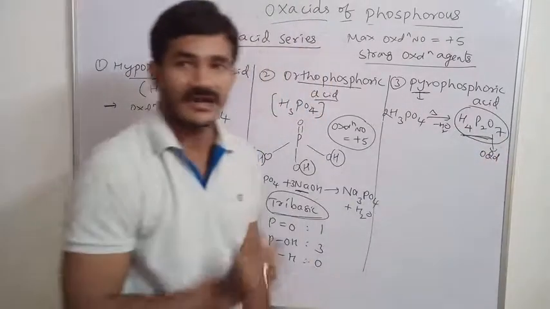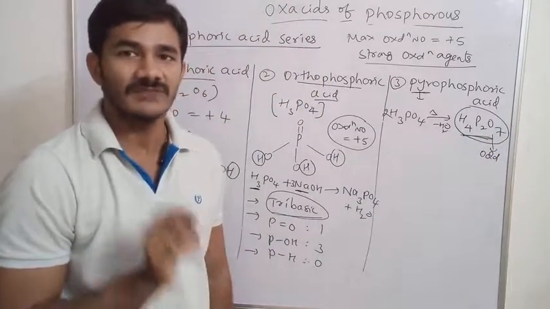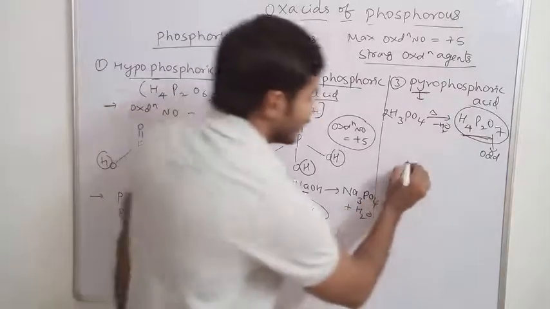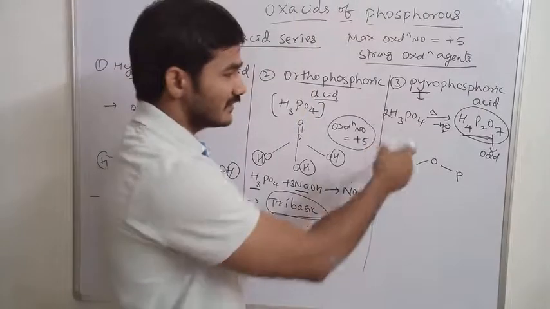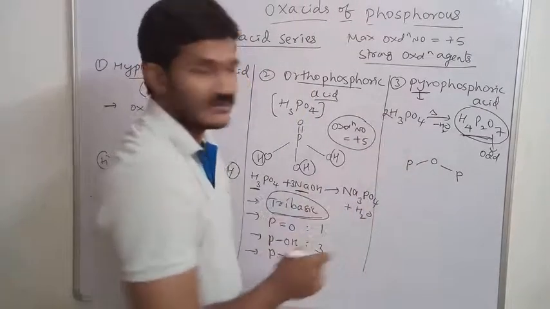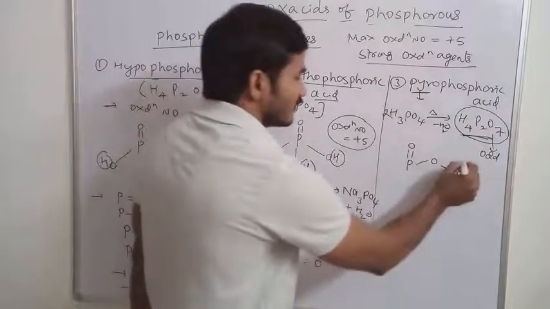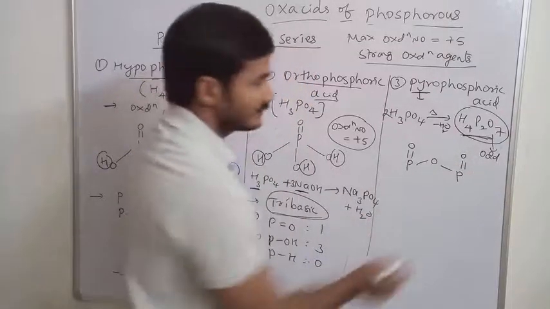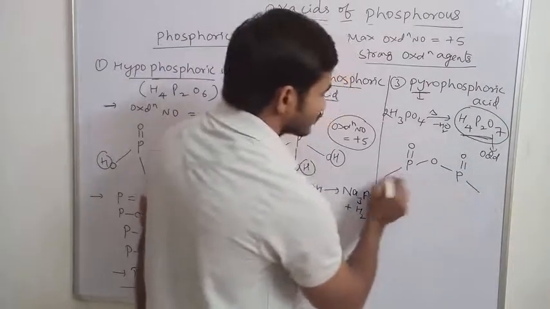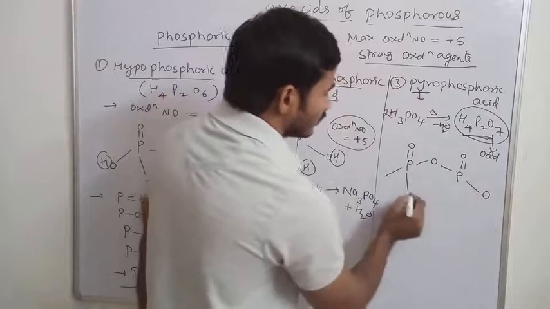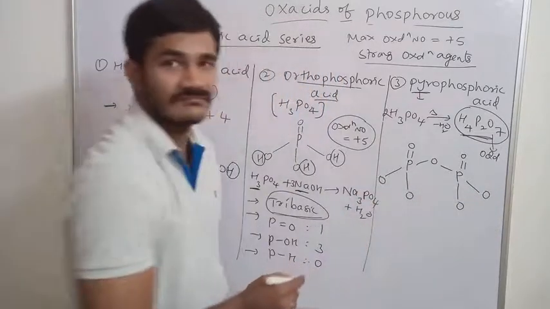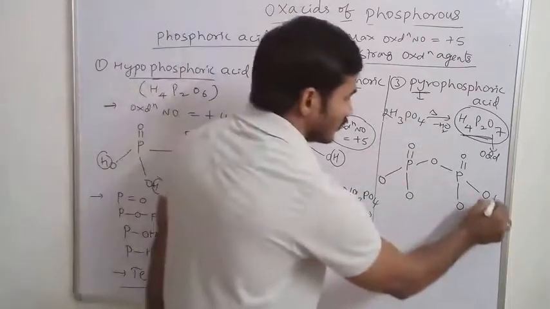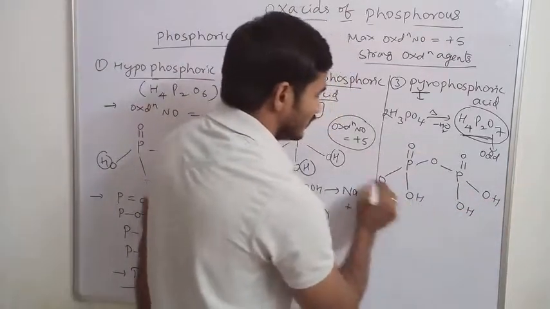Whenever oxygen atoms are odd number, we have to write the one POP bond. So I write it here one POP bond. Then how many oxygens are there? Write one oxygen, 6 oxygen. One oxygen must be for each phosphorus with double bond formation, and remaining are 4, 5, 6, 7. Okay, how many hydrogens are there? 4. 1, 2, 3, 4.